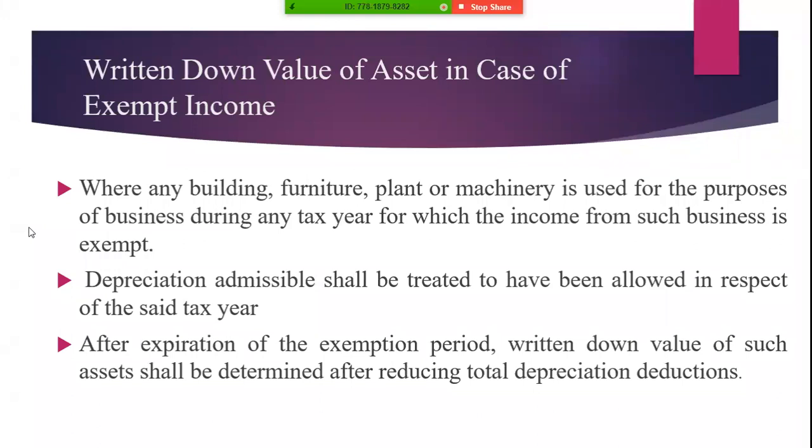Depreciation admissible shall be treated to have been allowed in respect of the said tax year. After the expiration of the exemption period, the written down value of such asset shall be determined after reducing the total depreciation deductions.